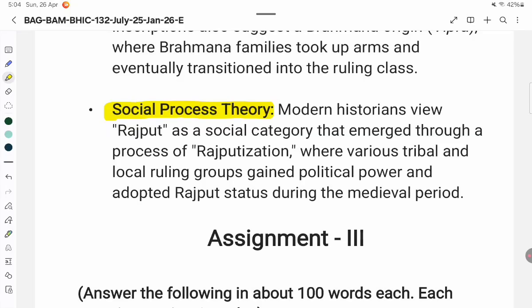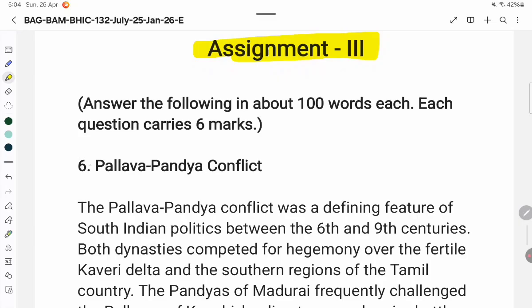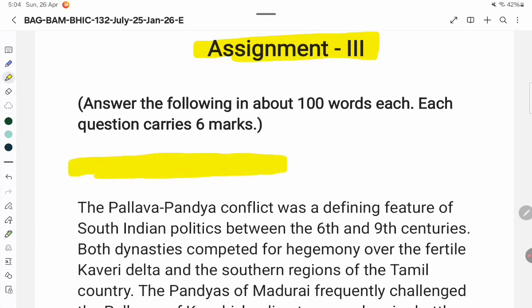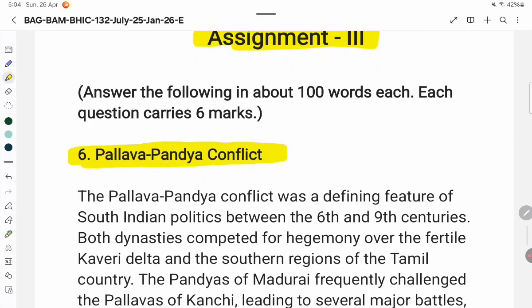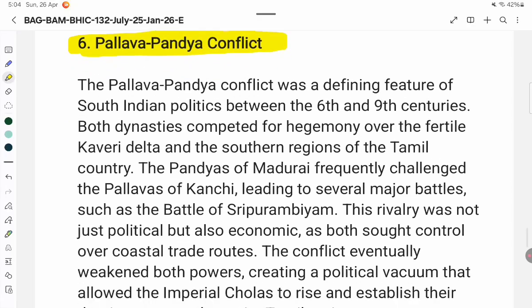Assignment 3. Answer the following in about 100 words each. Each question carries 6 marks. 6. Pallava-Pandya conflict. The Pallava-Pandya conflict was a defining feature of South Indian politics between the 6th and 9th centuries. Both dynasties competed for hegemony over the fertile Kaveri Delta and the southern regions of the Tamil country.